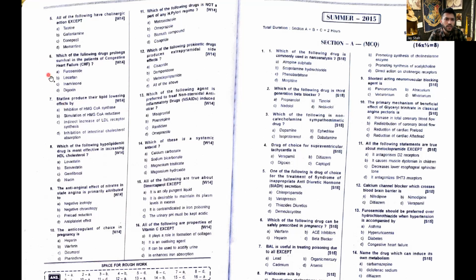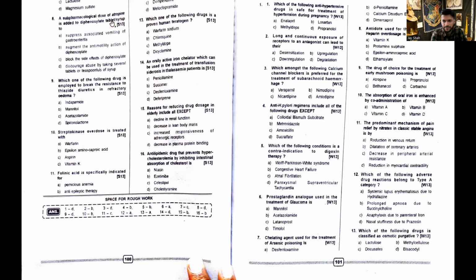Which of the following drugs prolong survival in patients with CHF? Only 4 categories of drugs are shown to improve your survival: ACE inhibitors, ARBs, aldosterone antagonists, and beta blockers. All of them will prevent remodeling. So losartan should be the answer. It is an ARB. All of the following have cholinergic action except: donepezil, tacrine, galantamine, memantine. So what should be the answer? Galantamine, yes. Donepezil, yes. Tacrine is again a cholinesterase inhibitor, yes. Memantine has no role. It stimulates your memory, but it has no cholinergic action.